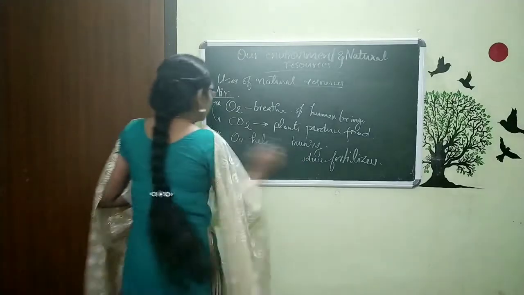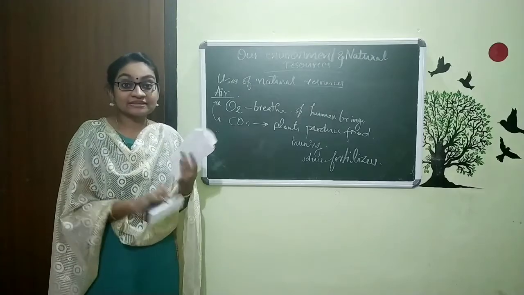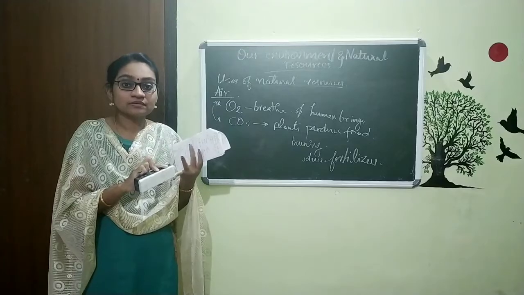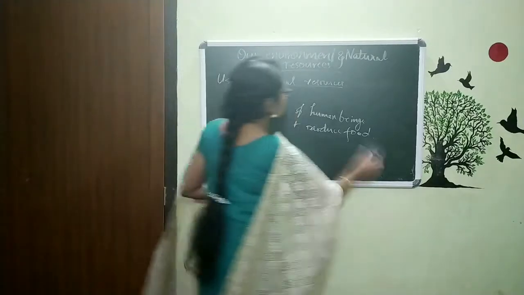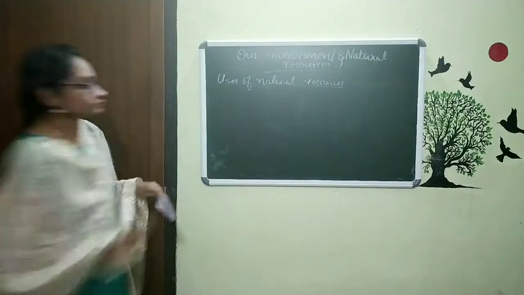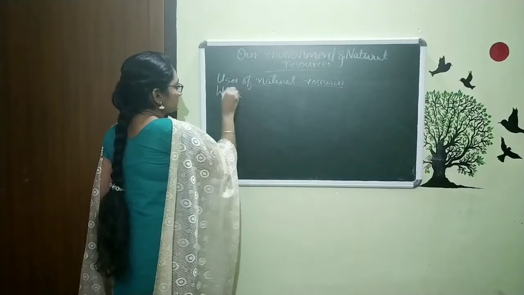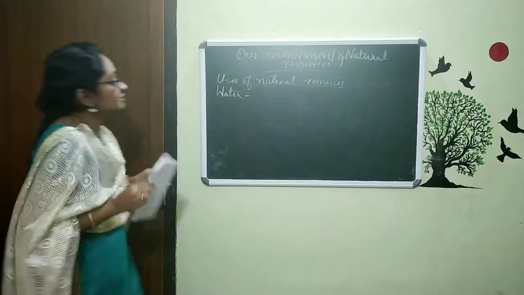The next is, first the basic thing we need is air. What is the next thing that is very important for our life? First is air and the next one is water. So the next natural resource is water. How is this water important?